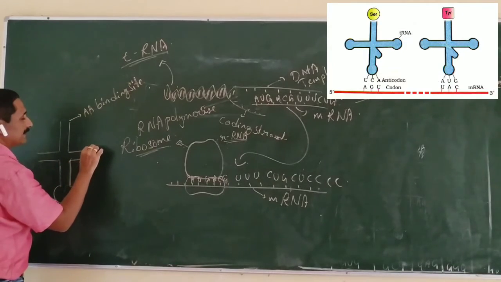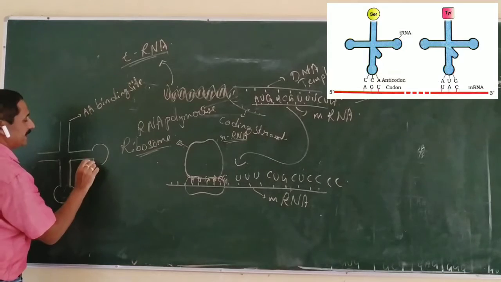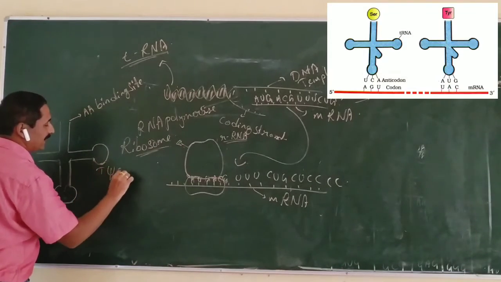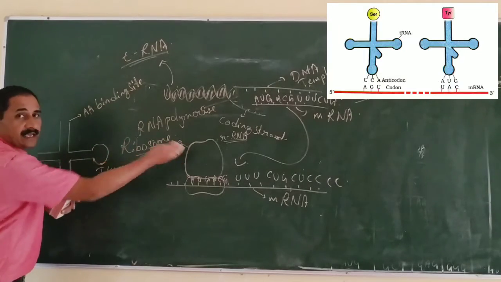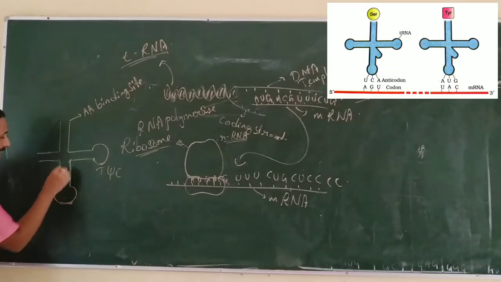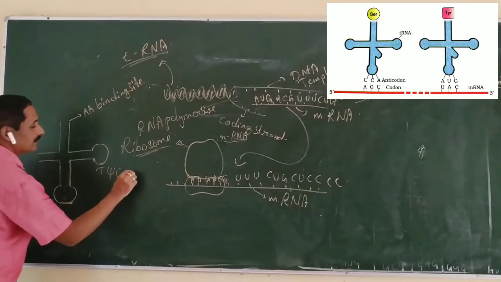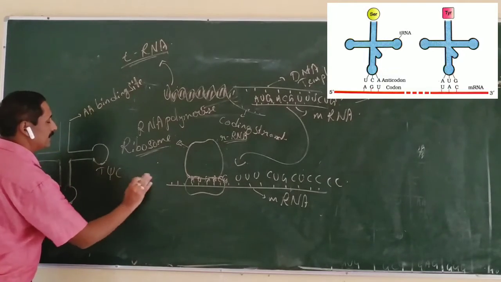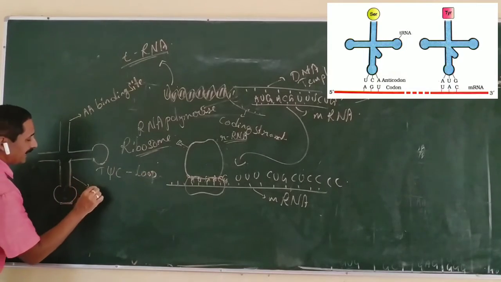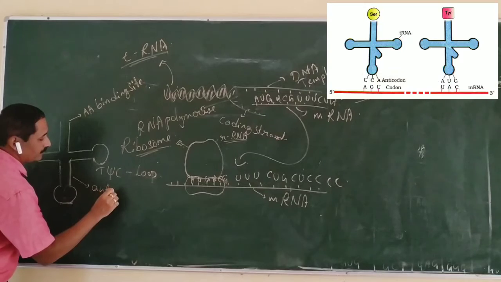Another site is present that is called the T psi C loop. It attaches with the ribosome during protein synthesis. Then there is the anticodon arm.